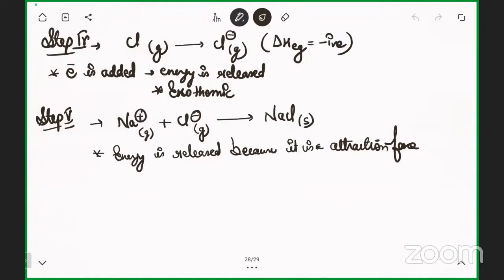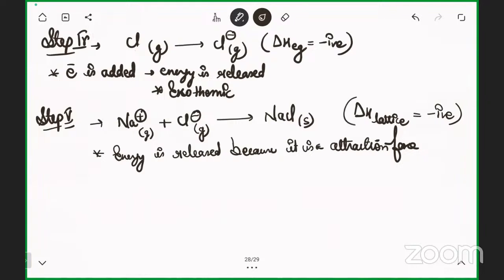So there is an attraction force between Na positive and Cl negative, and a certain amount of energy is released. While forming this new attraction, the energy released is known as lattice energy, and delta H lattice is negative just because the energy is released.